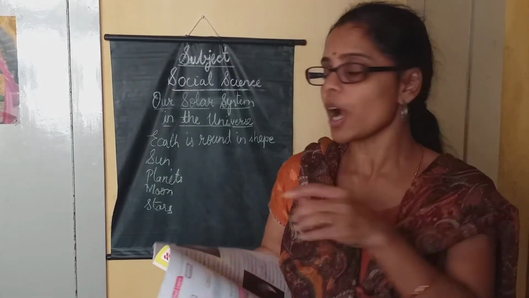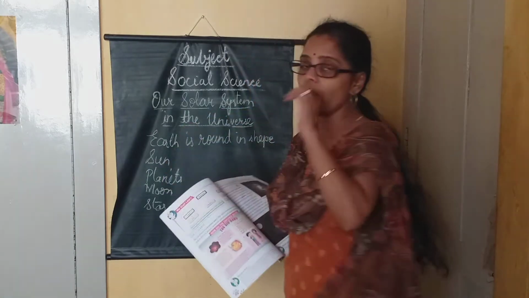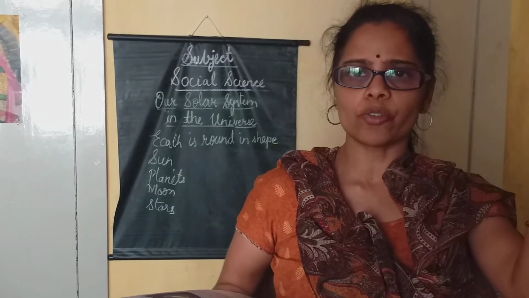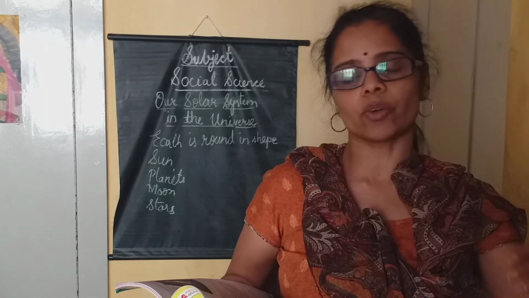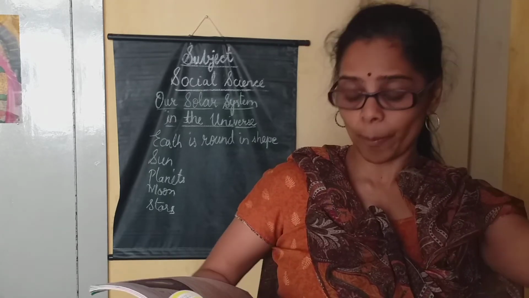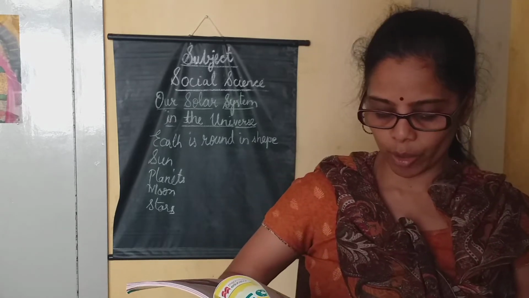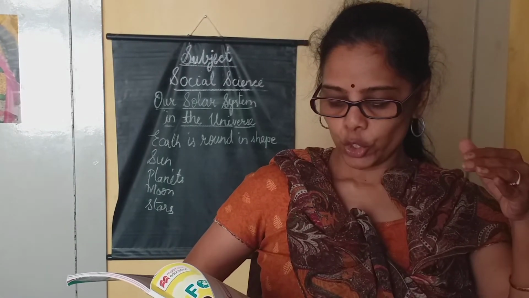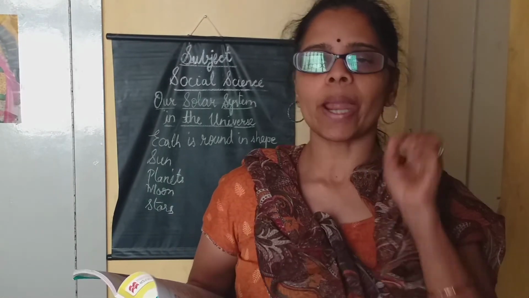Then how did this universe begin? How it came first? How can we know that our universe came into existence? First, what happened? Thousands and thousands of years, it's not a recent one, very long back ago. The universe began as a compact point.